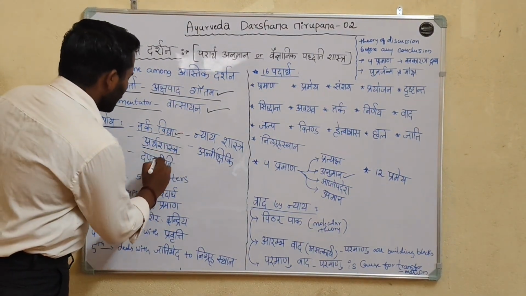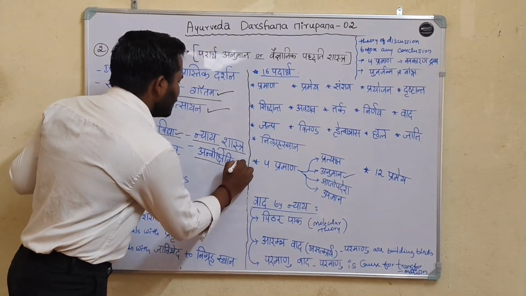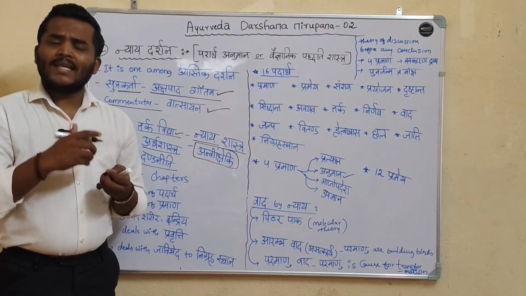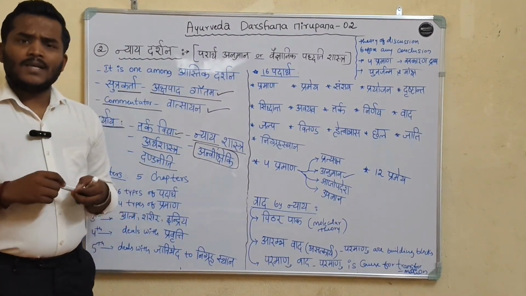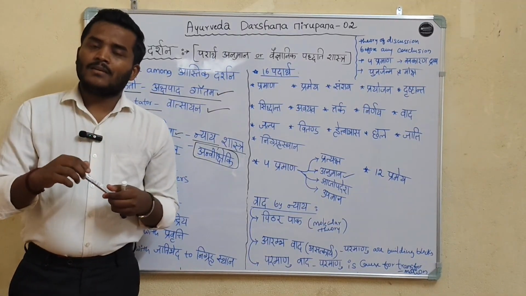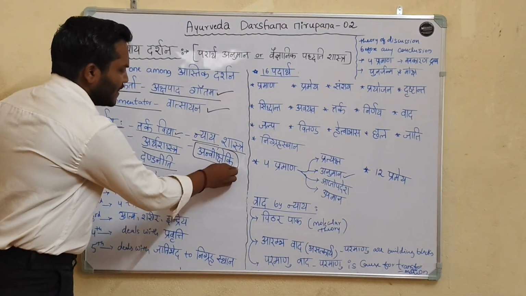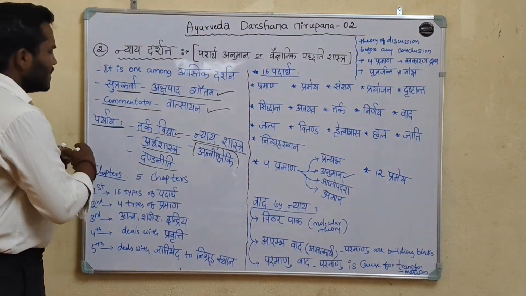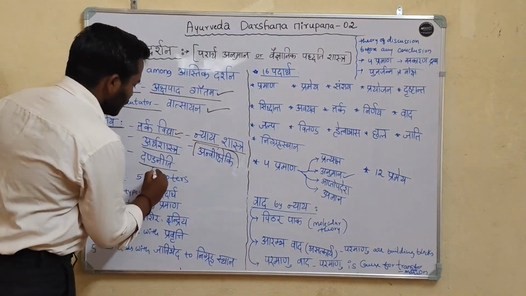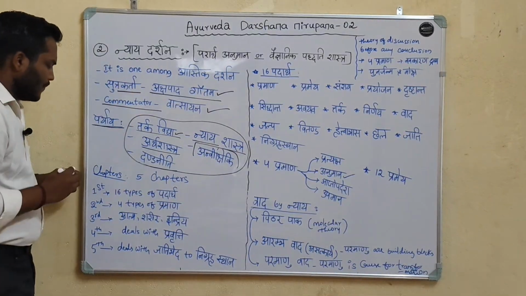Artha Shastra, Danda Niti, Nyaya Shastra and Anvikshiki. Anvikshiki means acquiring knowledge with the help of examination, through pramanas. That is called Anvikshiki. These are all synonyms of the Nyaya Darshana.